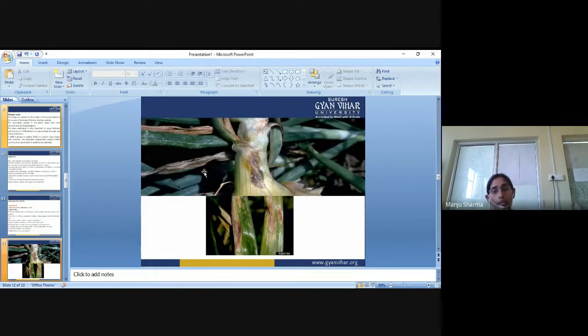These are the symptoms of purple blotch disease of onion. This kind of symptom will appear and continue. The leaves will fold down because the spots enlarge in size, and the complete leaf will dry and break down.